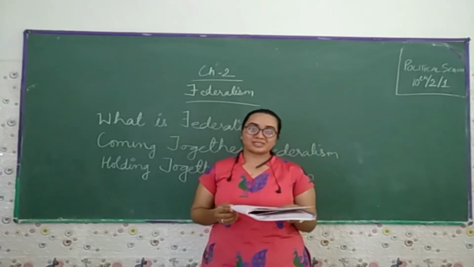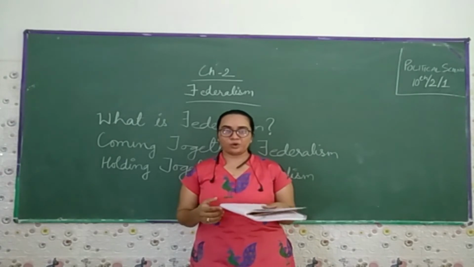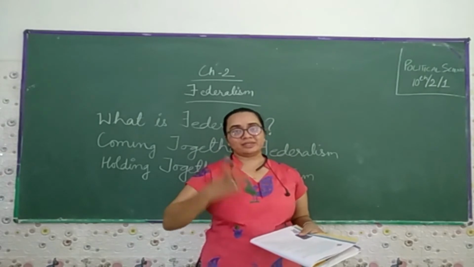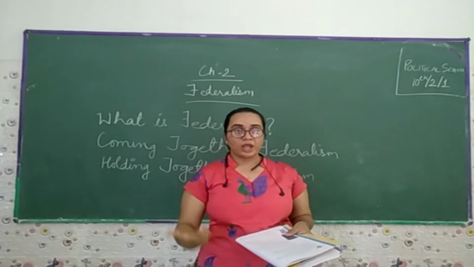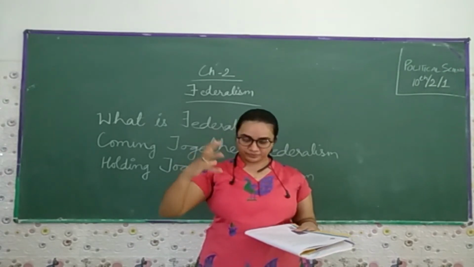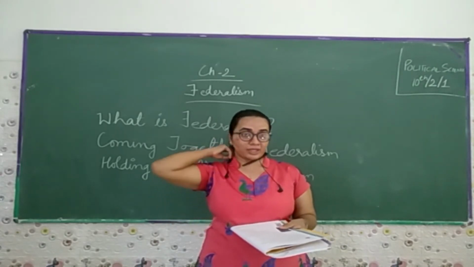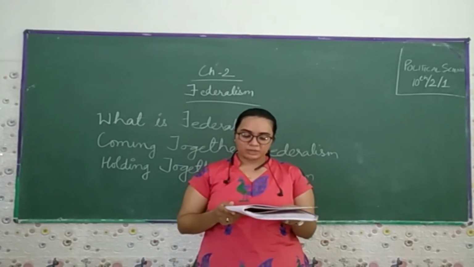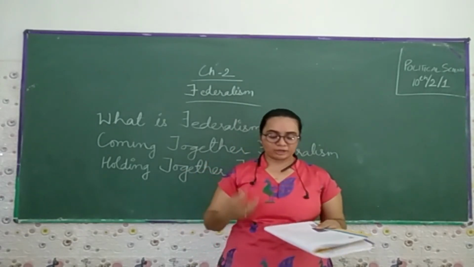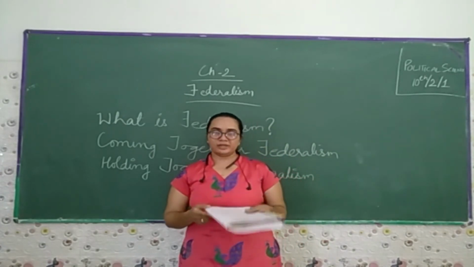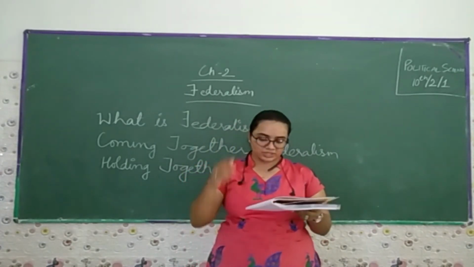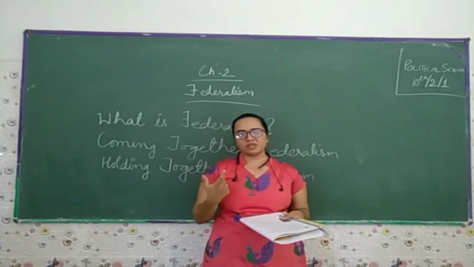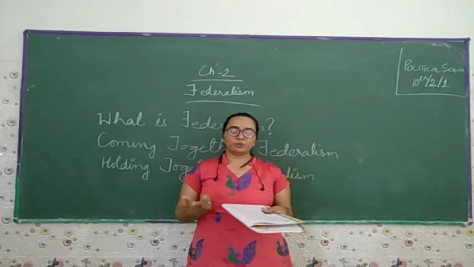Soon after independence, several princely states. You can recall from class 8 what a princely state is: a state which is ruled by a king is called a princely state. The provisional states ruled by the Britishers became part of the country, not princely states. The constitution declared India a union of states, although it did not use the word federation. Till 15 August 1947, the word federation was not mentioned.